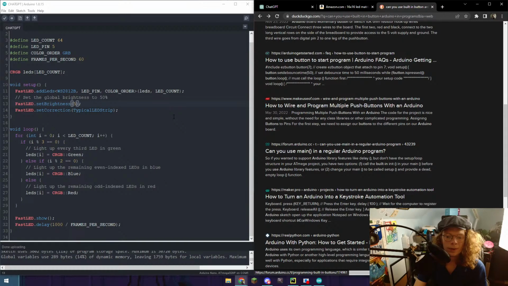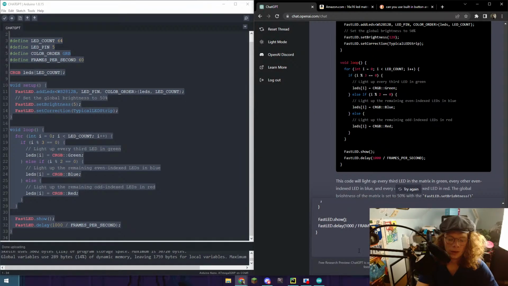So I'm going to take my existing code, paste it in, and say, using the Arduino Nano's built-in button, turn on the LEDs when the button is pressed, turn them off when it is not pressed.